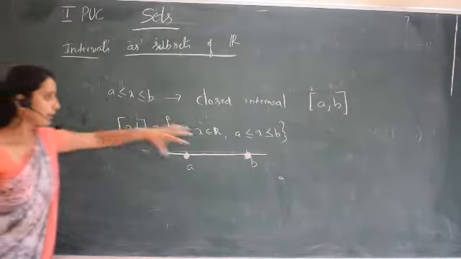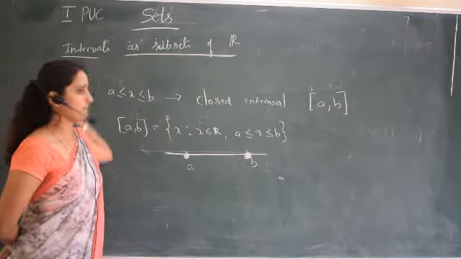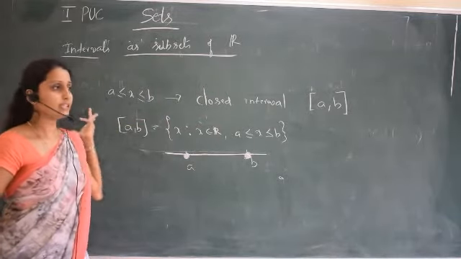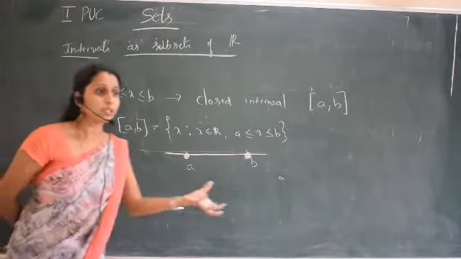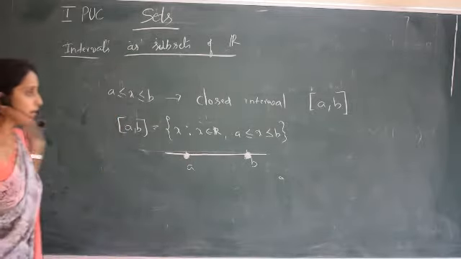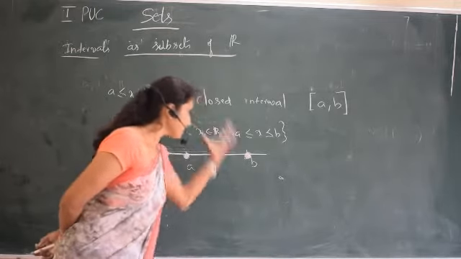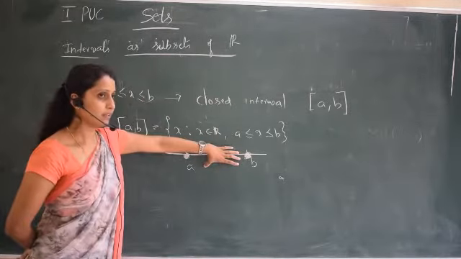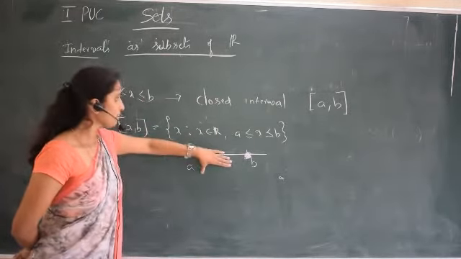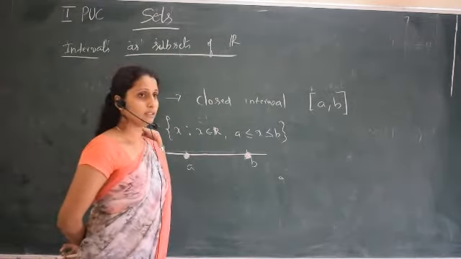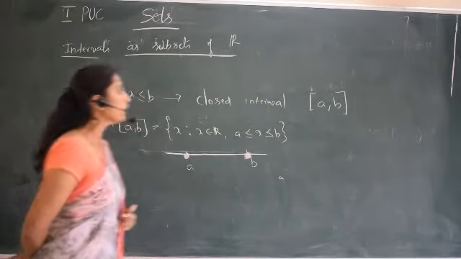Now this is one complete set, the real line. In that we are taking a small part, which is a subset. In a set there will be many elements, and when we select some of them, that becomes a subset. This also is a real line; from it we are taking some portion, and that portion becomes a subset of the real line. So this is about the closed intervals.